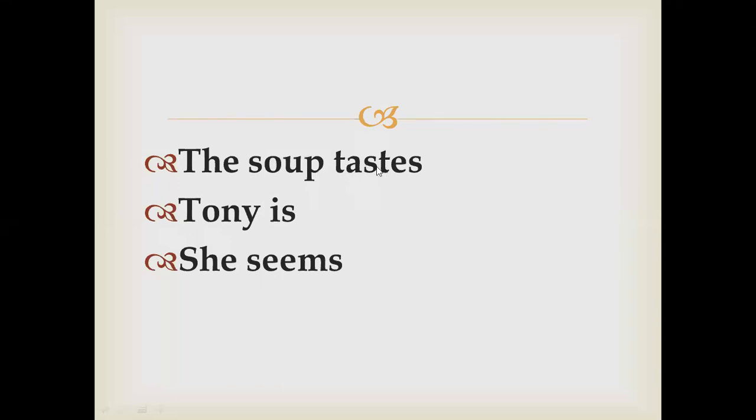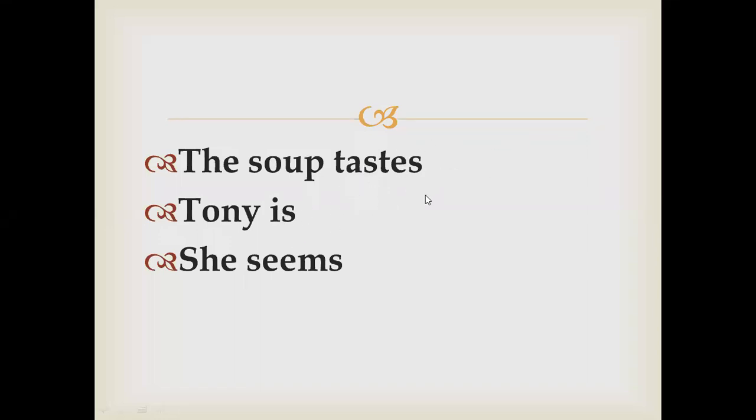So these verbs, tastes, is, seems, are called intransitive verbs only, and in these sentences these verbs need a group of words, a phrase or a word, to complete the meaning. And this verb is now going to be the linking verb.